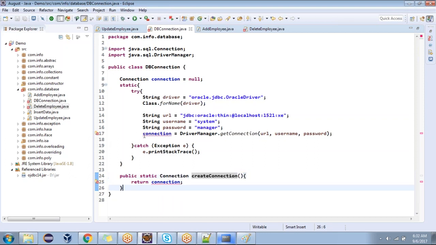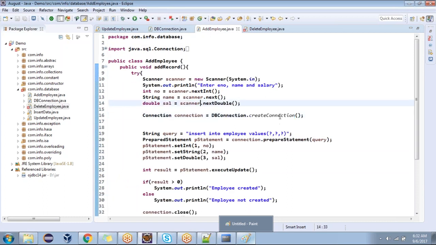Okay, it is showing the error. Can you guess why? Because it is a static block. Is connection a static variable or a non-static variable? Non-static. A static block cannot access a non-static variable, so make it static connection. Any errors? You understood now, guys? For your understanding, I'm saying it step by step, so please try to understand that.